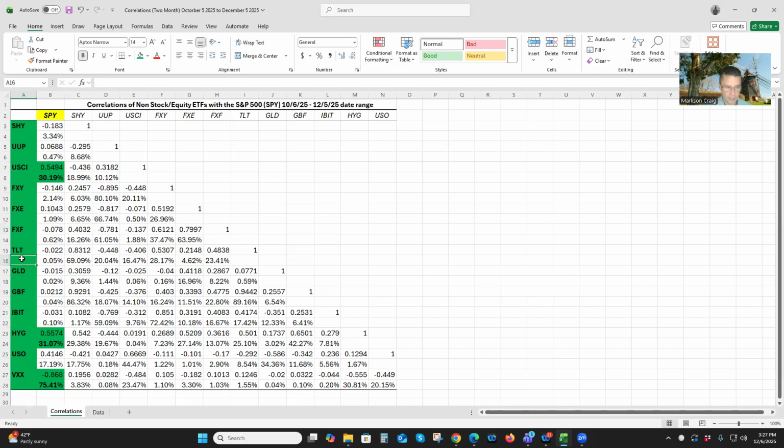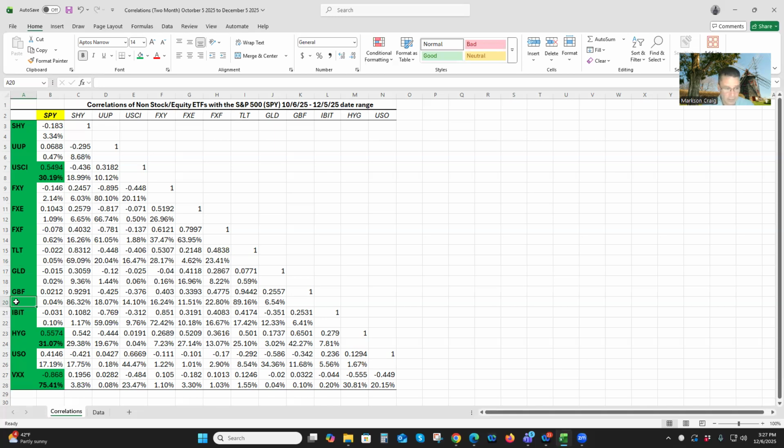ELT tracks the U.S. government long bond. It has almost no relationship with SPY. It's maybe negative 0.05. PLD tracks gold, and that has almost no relationship. It only accounts for 0.02% of the variance. It has a negative relationship.